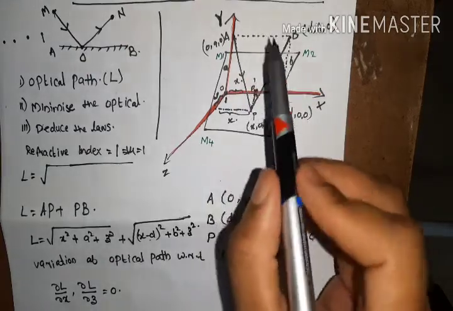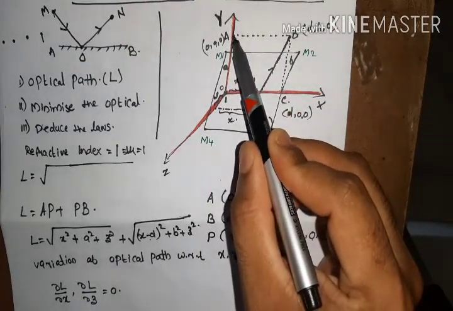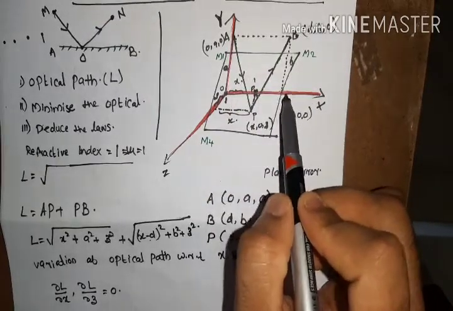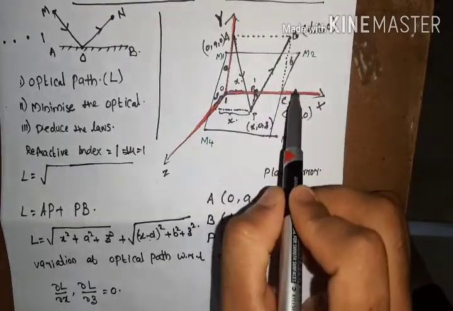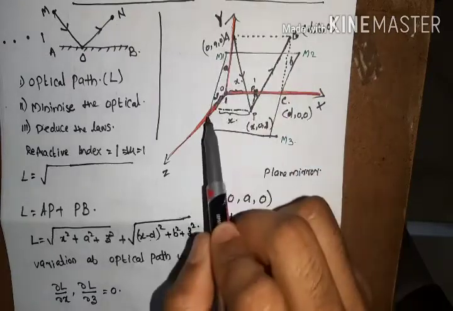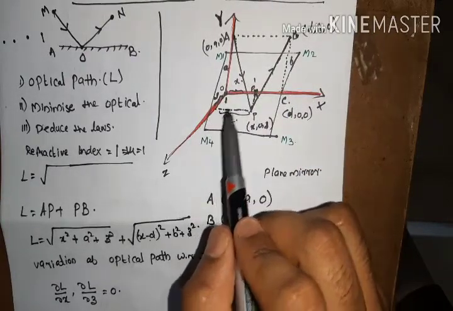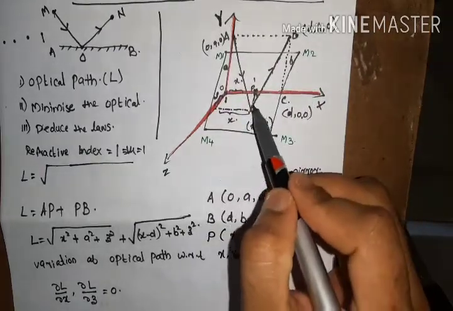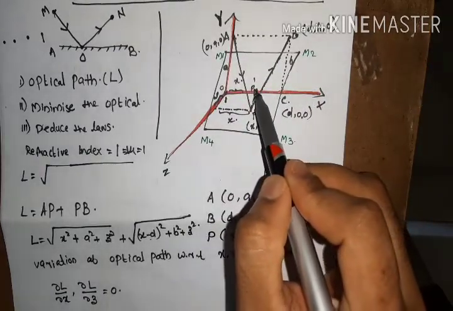That means here we can see that this initial point A and the point B we have already imagined to be in a plane perpendicular to this plane of reflection. That means these 2 points are in the xy plane, and now we are shifting this point of reflection to the x axis.